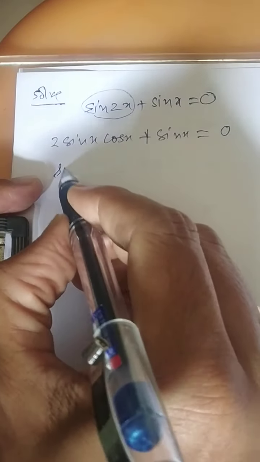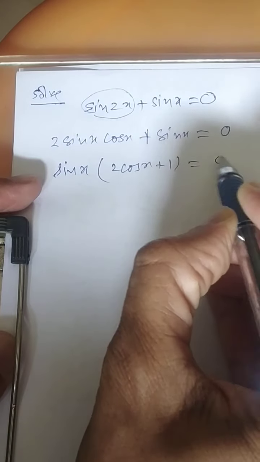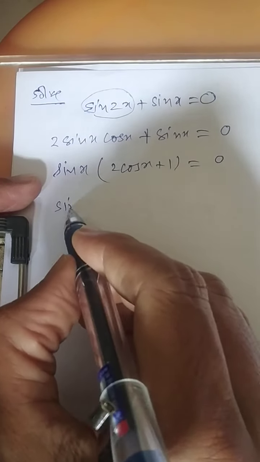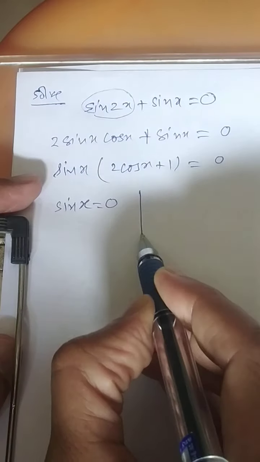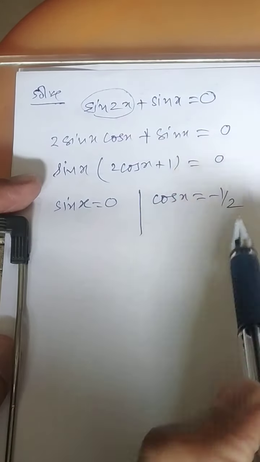Then you can take out sin x common. What is left in the bracket? 2 cos x plus 1 will be equal to 0. Now you have two equations. One is sin x will be equal to 0 and over here cos x is equal to minus half. Are you getting how it is connected like this?